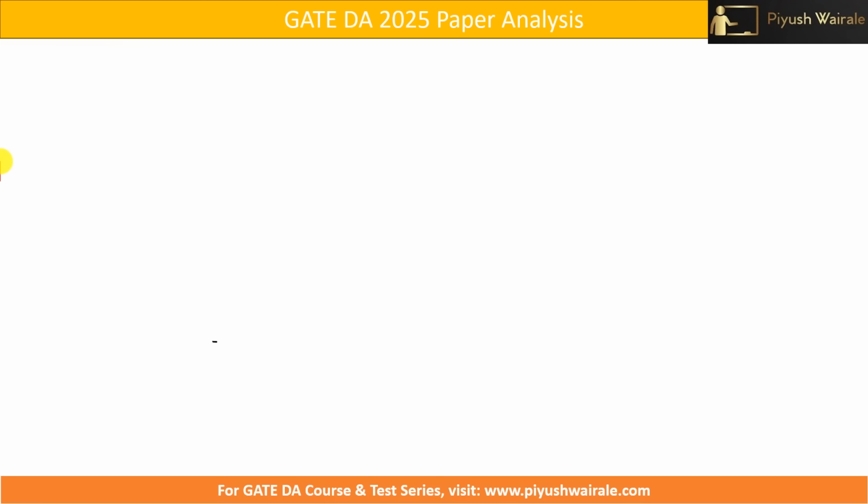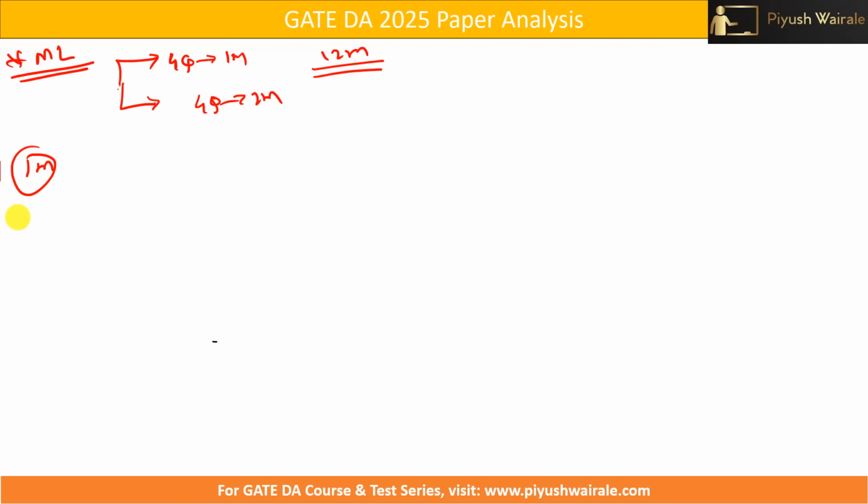Now next we have machine learning part. So ML was there for how many marks? If you observe, there were 4 questions for 1 mark, and then 4 questions for 2 marks. Again, 12 marks weightage was given to ML. So in 1 mark questions, one question was based on linear least square regression. If you understand this particular thing, you can easily solve that question.